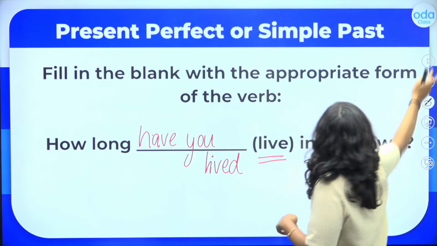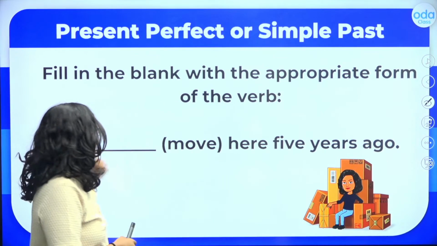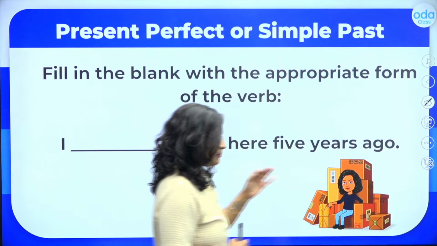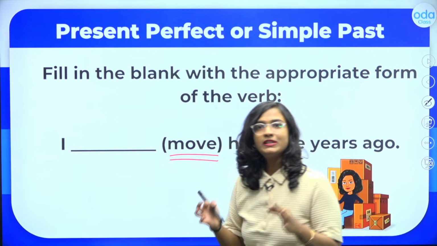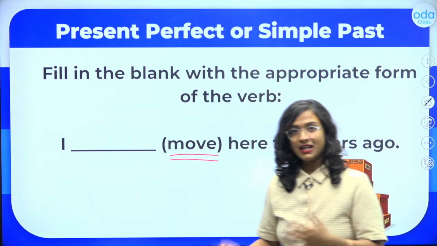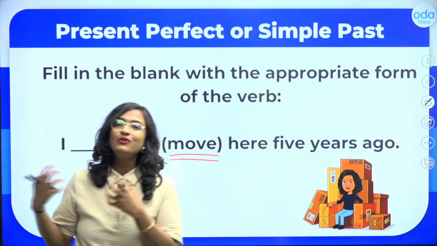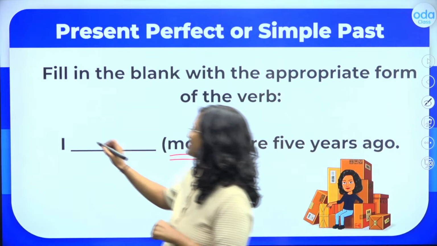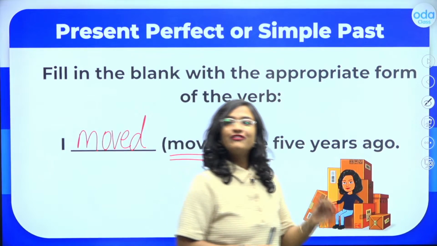Now, what about the answer here, students? I am answering the question, how long have you lived in this town? And I say, I blank here 5 years ago. Can you tell me? Students, here, the main verb is move. Of course, this action of moving started 5 years ago. And if it started 5 years ago, the action of me moving from one place to this town got over as well. So that is why here, students, I will need to use the simple past tense. I moved here 5 years ago.